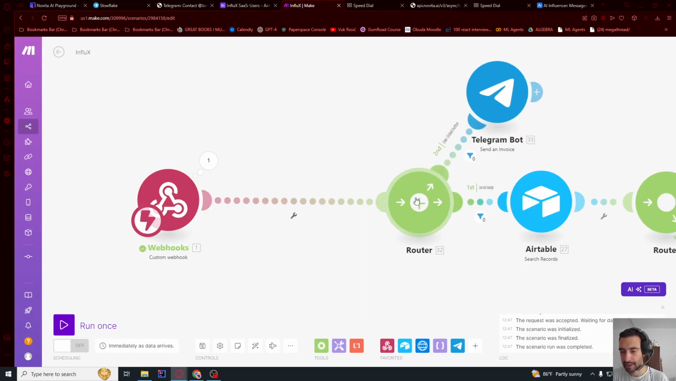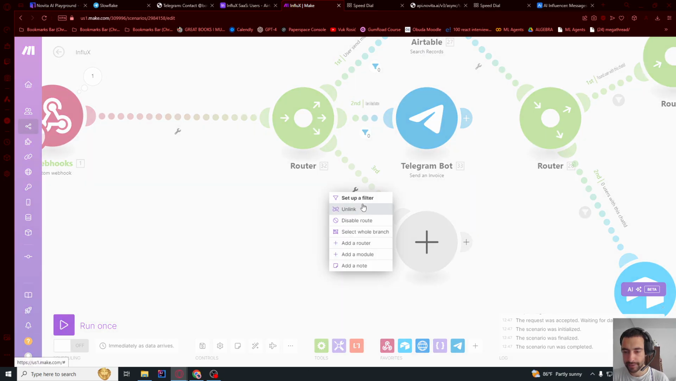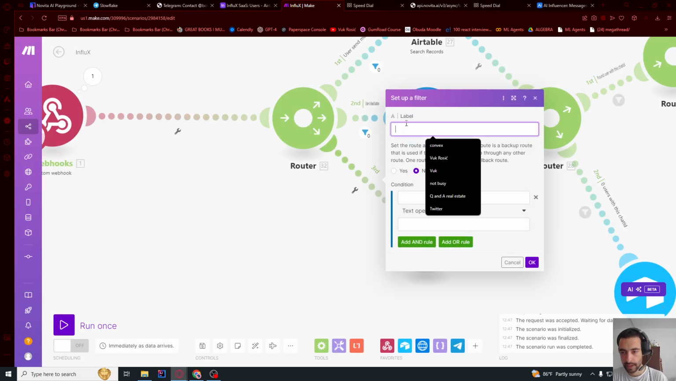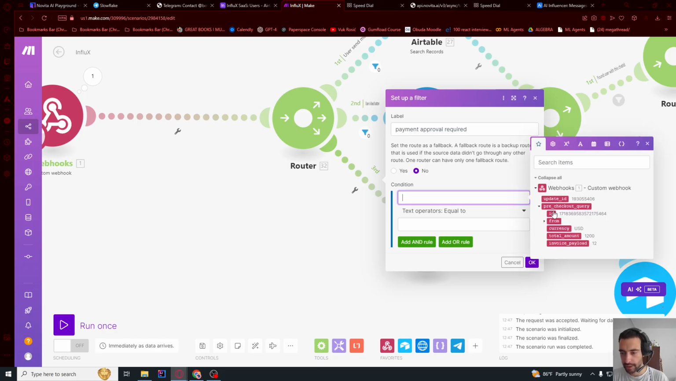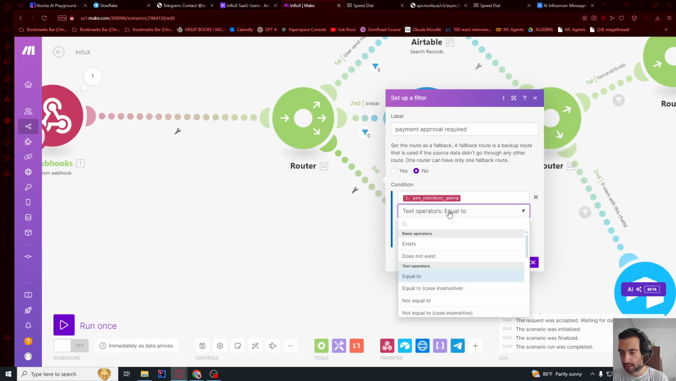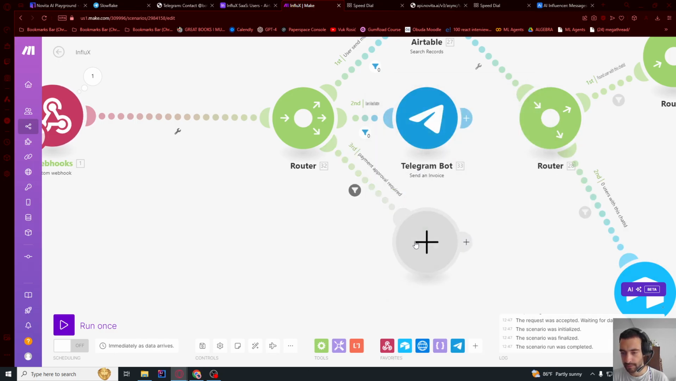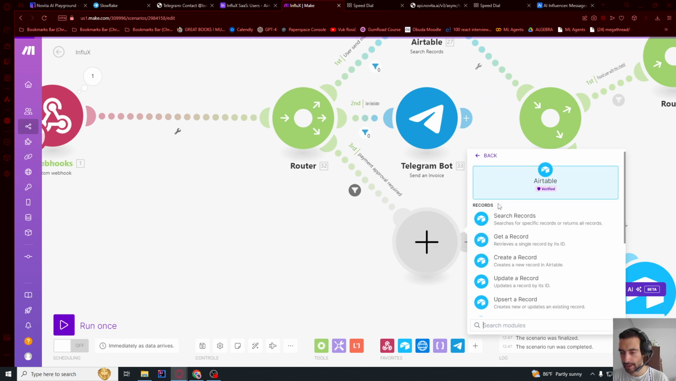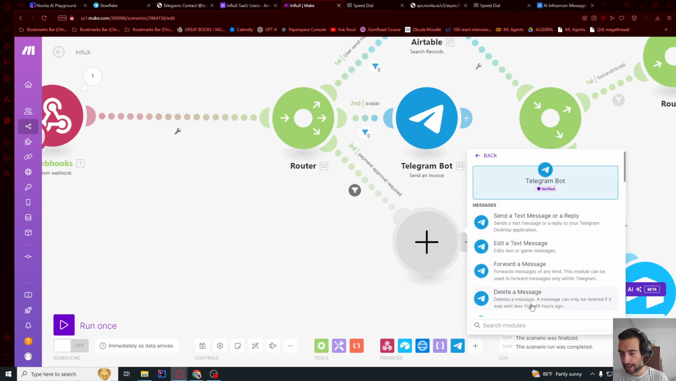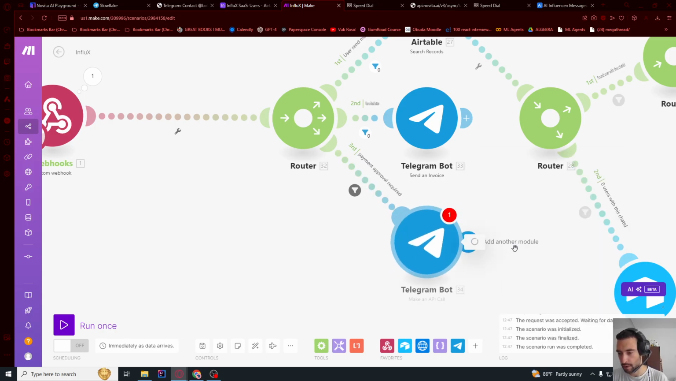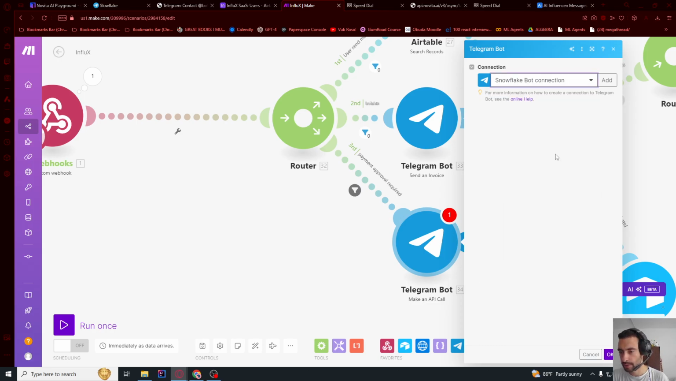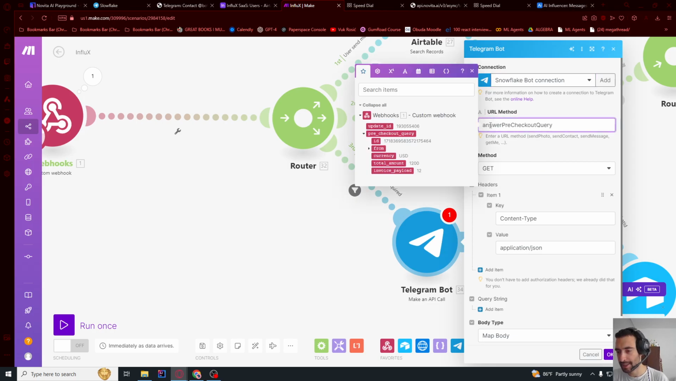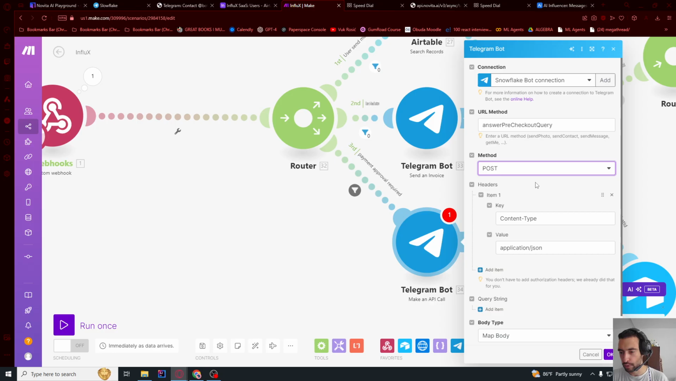Now let's make another route here, and this filter will be payment approval required. Condition is pre-checkout query, click this object, exists. Okay. And now I think not Airtable, sorry, Telegram bot, and make an API call. Make an API call and choose your own. And then URL method must be this exact letter for letter. Answer pre-checkout query with all of these letters capital. And then I think, yeah, post.